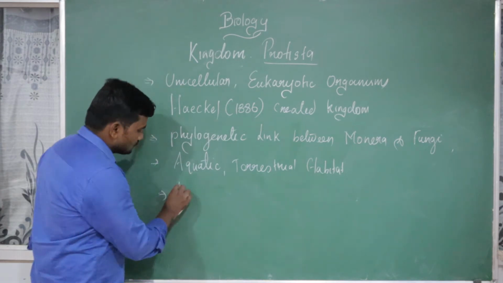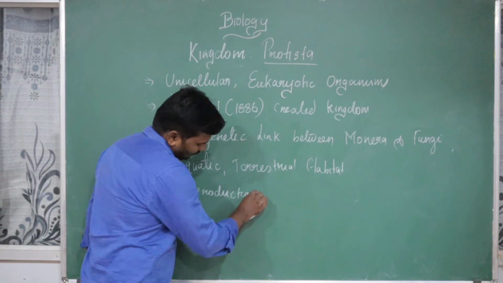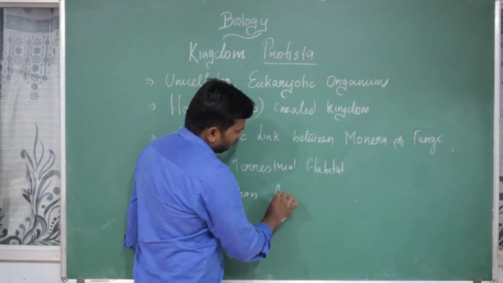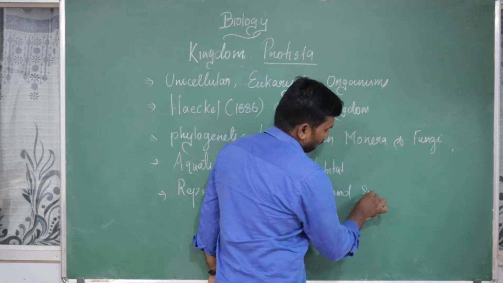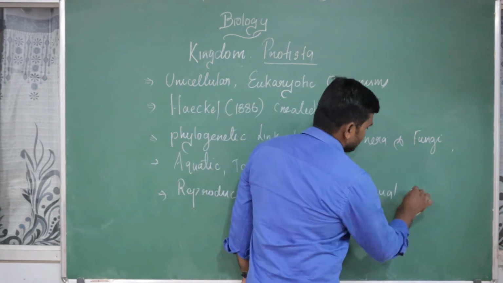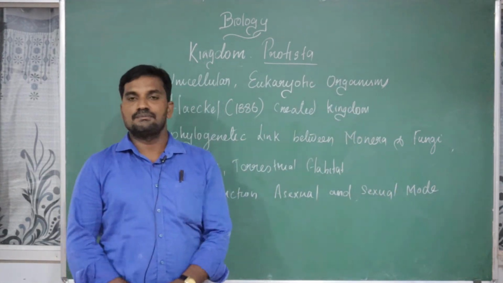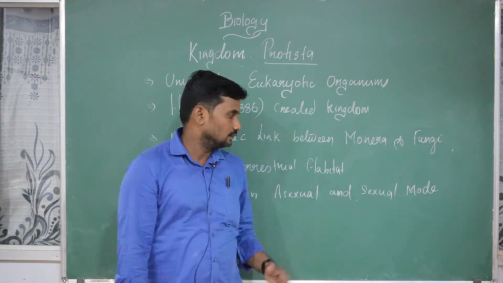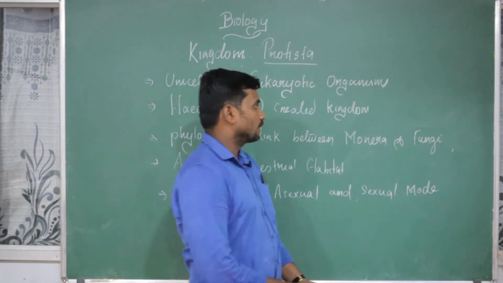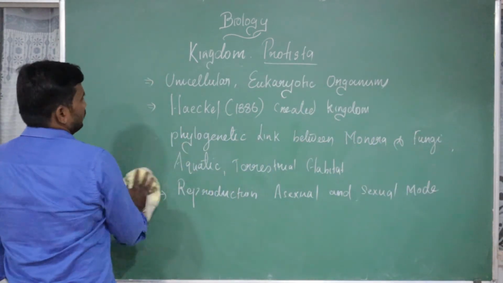The basic types of reproduction are asexual mode of reproduction and sexual mode of reproduction. Sexual mode means the exchange of genes, exchange of gametes through the sexual mode of reproduction. We are going to study the different types of Protista.